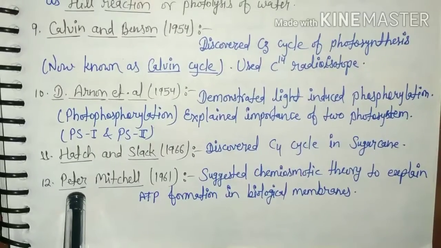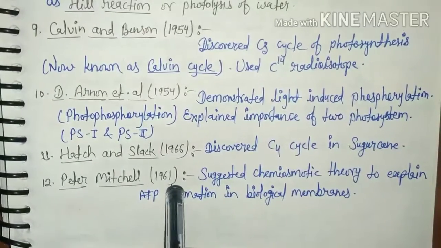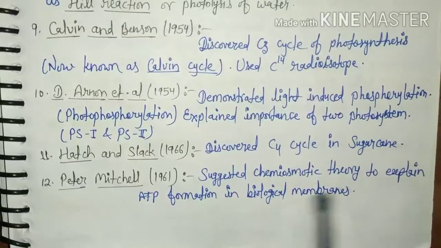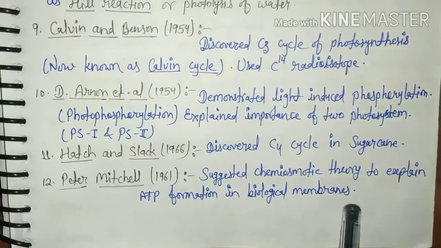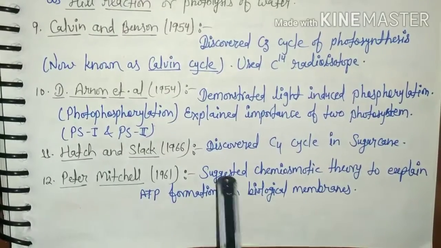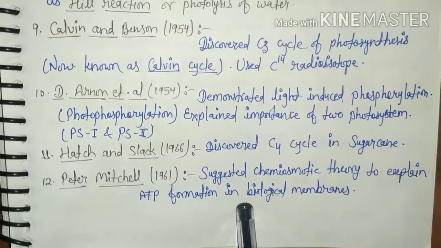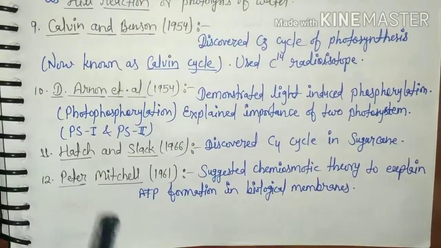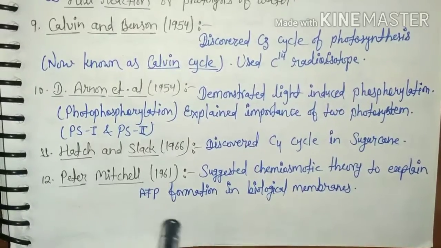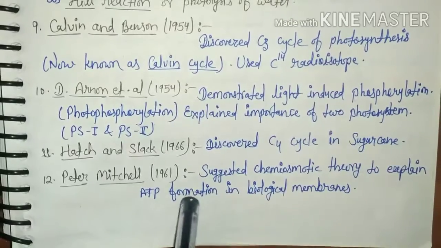Next scientist, Peter Mitchell, in 1961 suggested the chemiosmotic theory to explain ATP formation in biological membrane. ATP formation occurs through ETS, electron transport system.